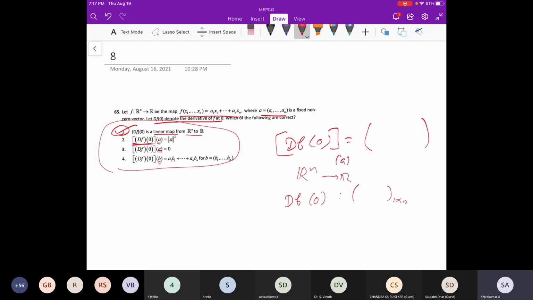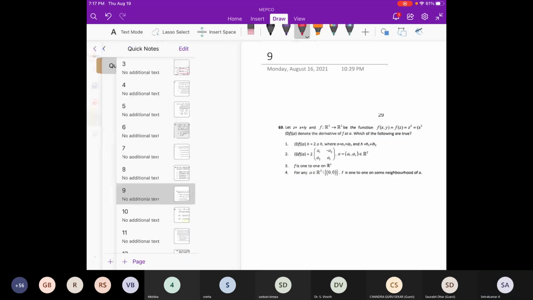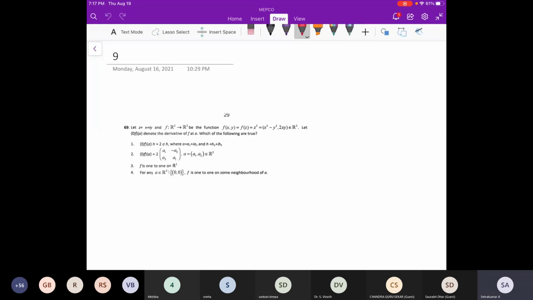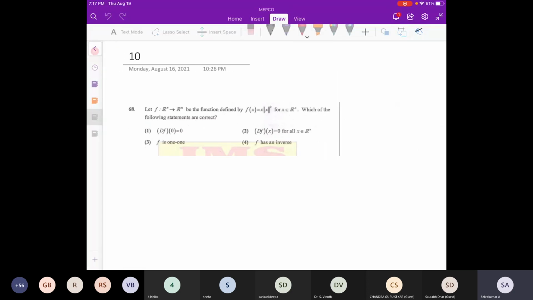That's what I'm saying. If you do the sums, then only you will be compatible. Otherwise, you will have an issue. Also, there are many interesting questions coming back. So, for example, let me do these things. I will go to some interesting question. If time permits, I will come back.